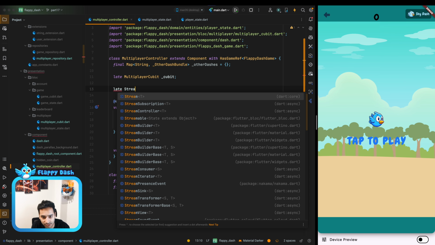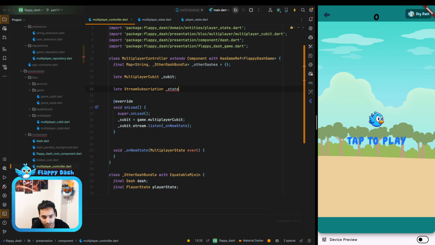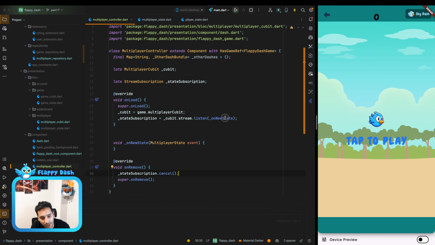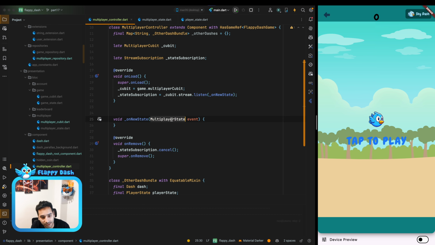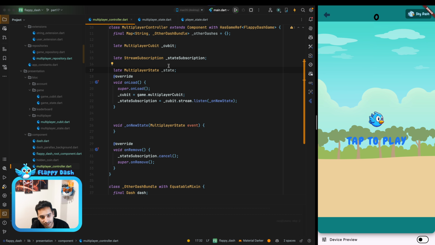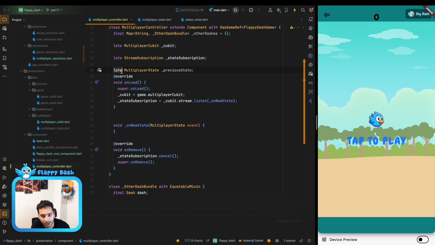So stream subscription, state subscription, and it's going to be here, and in the on remove or something like that, we are going to cancel it. Okay, so now we are calling this method, and let's keep track of the latest state. For example, we can say previous state, and it can be nullable.